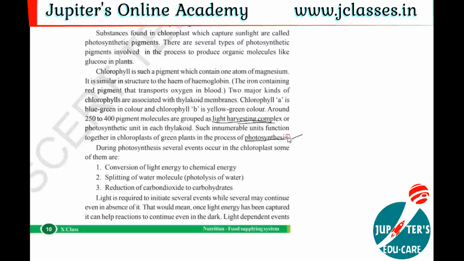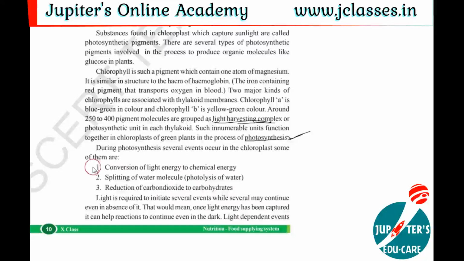Already we know that the photosynthesis process is not a simple process. It contains several steps, and many events are involved. So, what events are involved in the photosynthesis process? Let us see. Here, several events occur in the chloroplast.